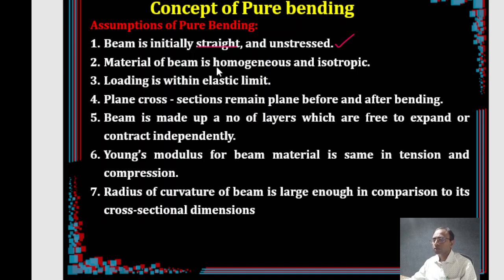The material of the beam is homogeneous and isotropic. The material should be the same throughout the member, homogeneous, and it should have identical properties in different directions. Then the loading, whatever you are applying, should be within the elastic limit. It should not go beyond the elastic limit. Then, plane cross sections remain plane before and after bending.